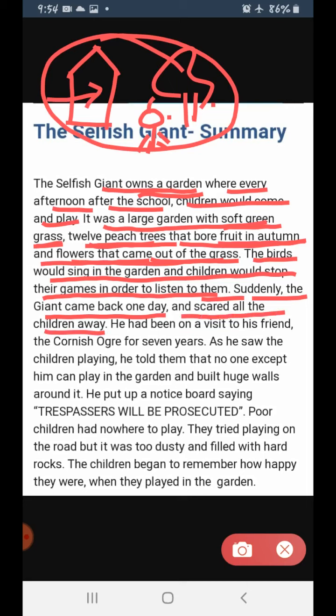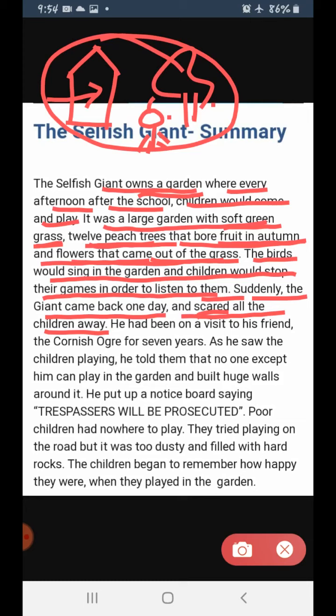and scared all the children away. So when the giant saw the children playing in the garden, he was really frustrated, he was really angry. And then what did he do? He scared all the children away. Scared means darana, dar jana. So he scared all the children away. That means he frightened all the children away.